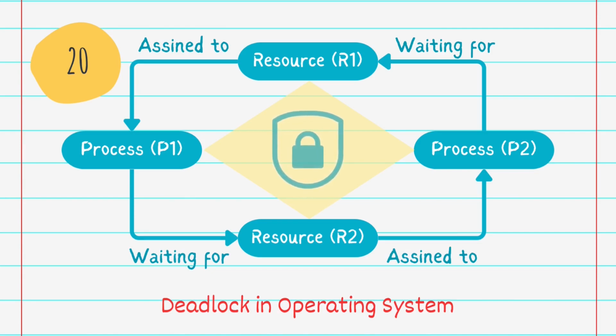Okay, we will surely discuss this deadlock topic of OS in a separate video. Till then, just remember this simple explanation. That's why our answer is D, all of these. The methods of handling deadlock are to use a protocol to ensure that the system will never enter a deadlock state, allow the system to enter the deadlock state and then recover, and finally, pretend that deadlock never occurs in the system.